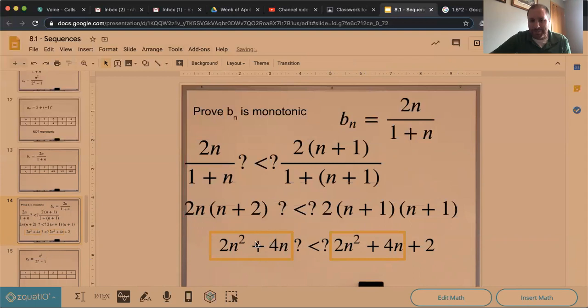If you can't get to something where you can see, oh yeah, for sure, this is always bigger, then when I look at this first part, I don't know for sure if this is bigger or not, not until I've distributed and can see, oh yeah. Or you could think about it like we cancel these out and say 0 is always smaller than 2, right? That will always be true. So in fact here, yes, this is a monotonic sequence because we always get something that's larger over here. And so I do want you to prove that something is monotonic. If you have evidence for it, you do have to prove that.